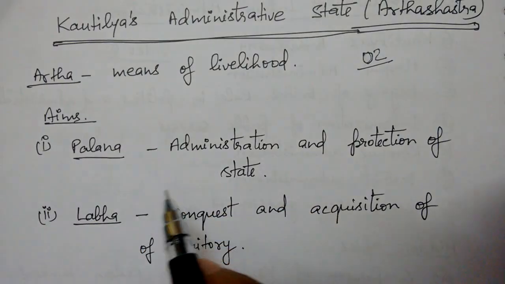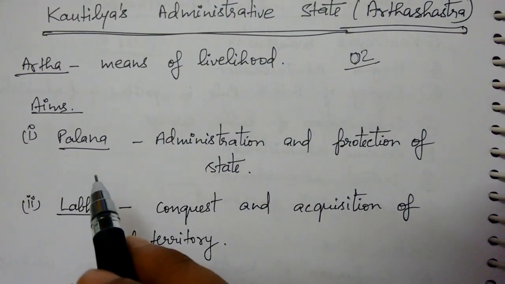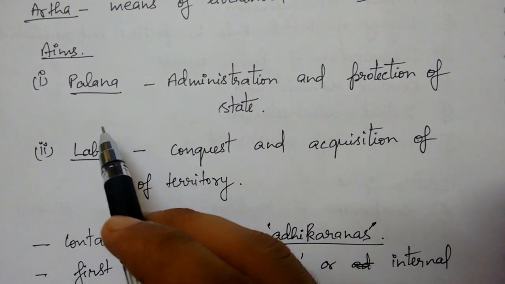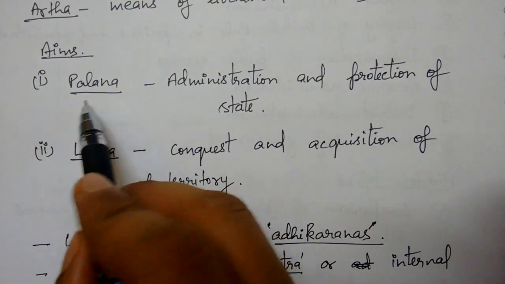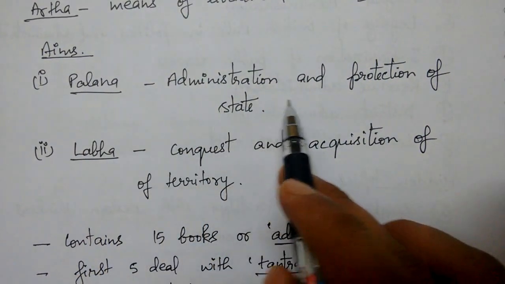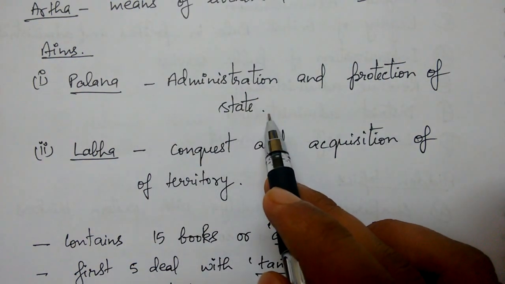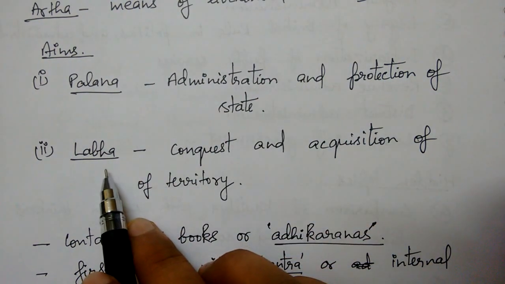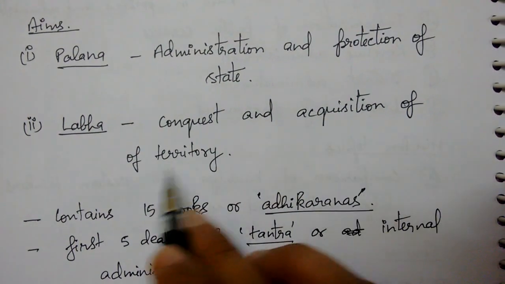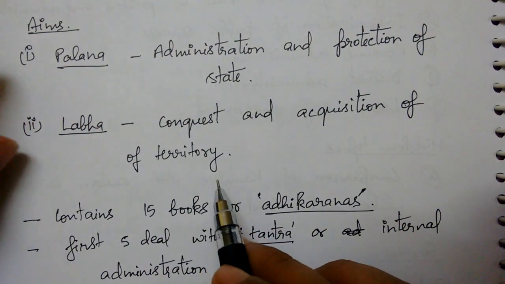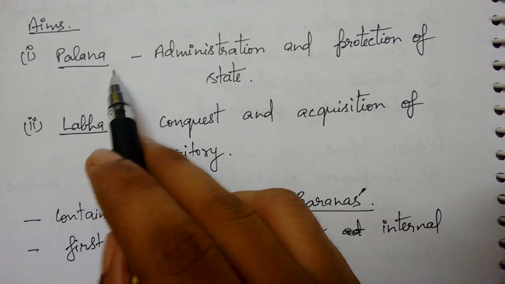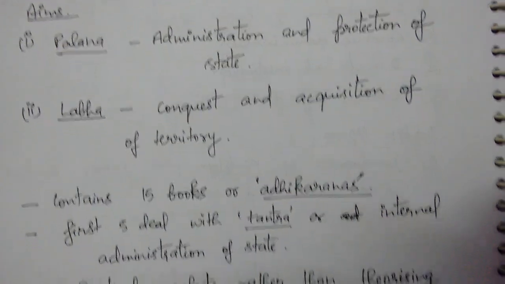So its aims: Arthashastra says that there are two main aims of any administration or any kingdom. First is Palana. Palana means administration and protection of state and its subjects. And then Labh. Labh means conquest and acquisition of territory. So these two particular keywords you have to remember, Palana and Labh.